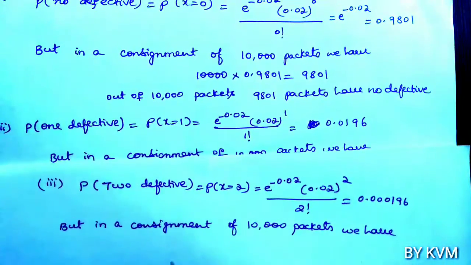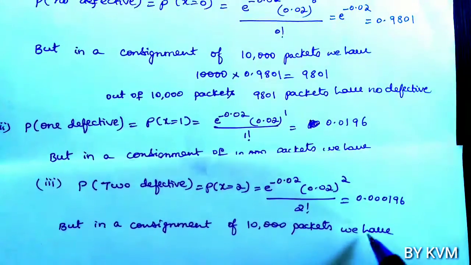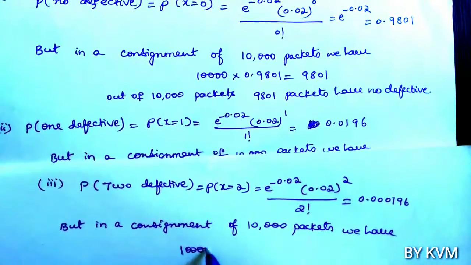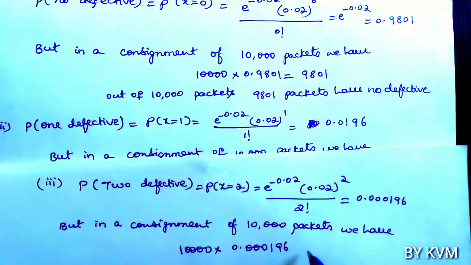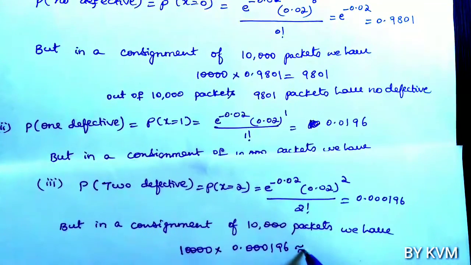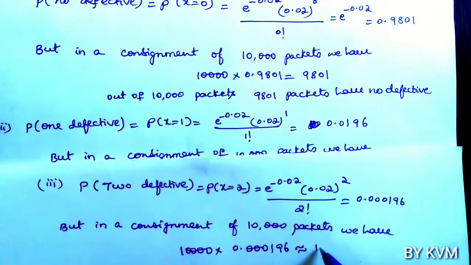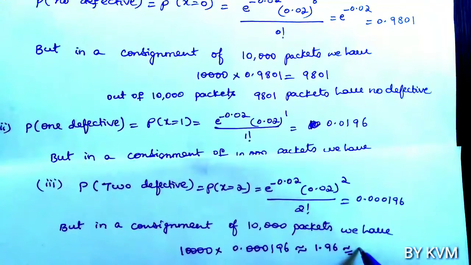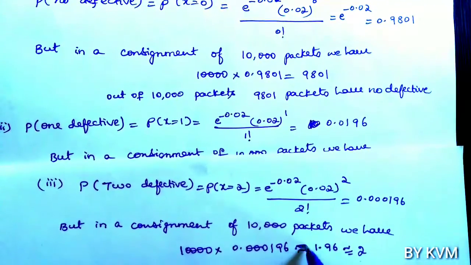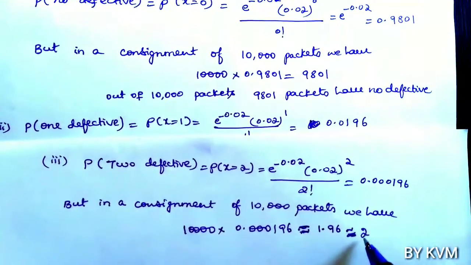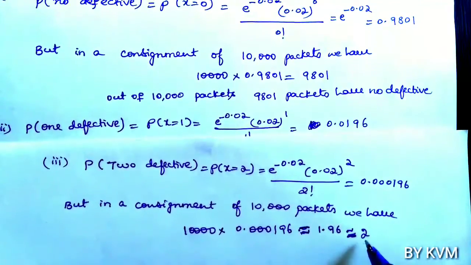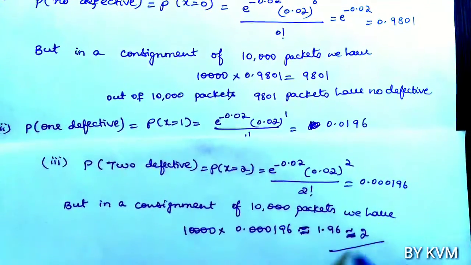So multiply with 10,000. In a consignment of 10,000 packets, we have 10,000 into 0.000196, which is approximately equal to 1.96. This is approximately equal to 2. So out of 10,000 packets, 2 packets are with 2 defective blades. So this is the solution.